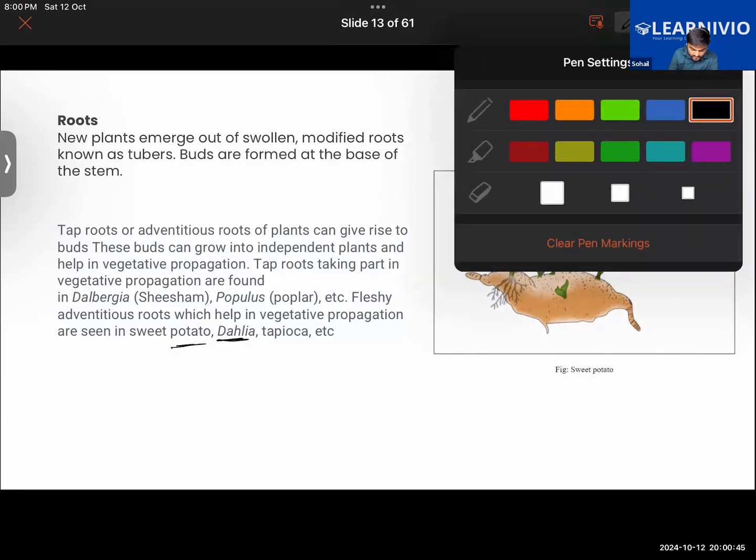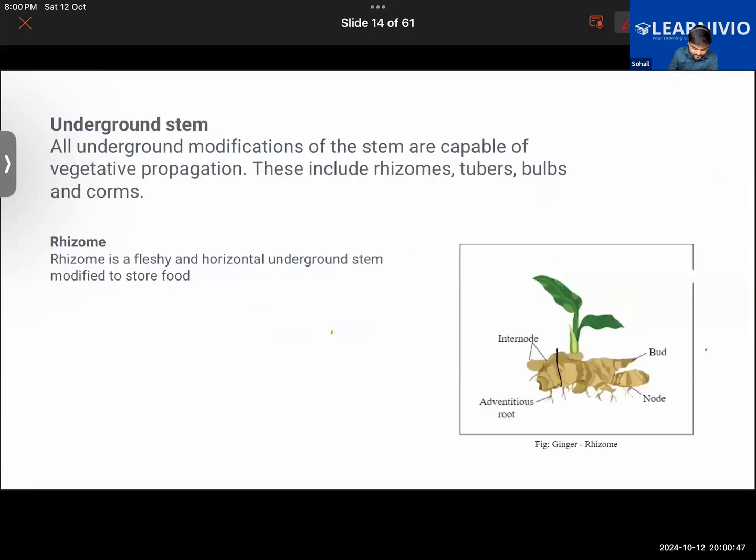So hope this should be clear to you. Yes, Fatima? Okay, good. Then we have another example of the underground stem. What we have right now, we learned about the modified root. Then we have the case of the underground stem. Take for example rhizome. Take for example tubers and bulbs and corms.